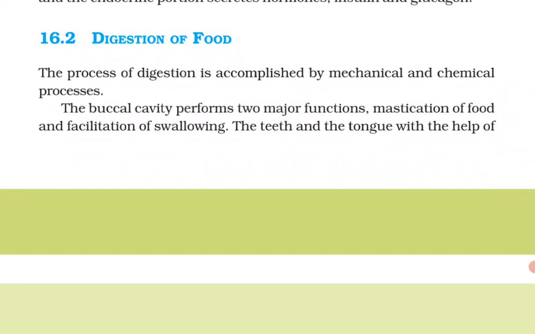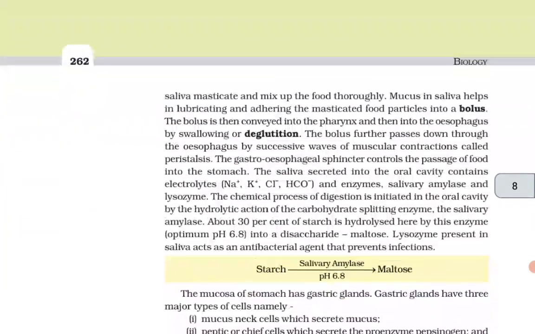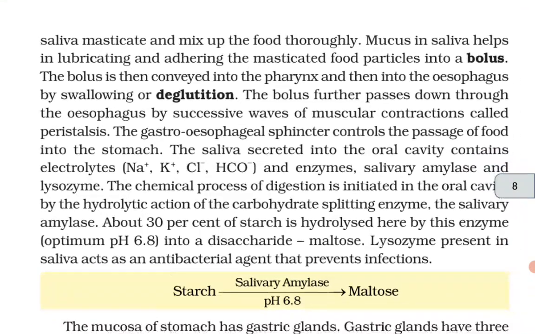The buccal cavity performs two major functions: mastication of food and facilitation of swallowing. The teeth and the tongue, with the help of the saliva, masticate and mix up the food thoroughly. Mucus in saliva helps in lubricating and adhering the masticated food particles into a bolus. The bolus is then conveyed into the pharynx and then into the esophagus by swallowing or deglutition. The bolus further passes down through the esophagus by successive waves of muscular contraction called peristalsis. The gastroesophageal sphincter controls the passage of food into the stomach.